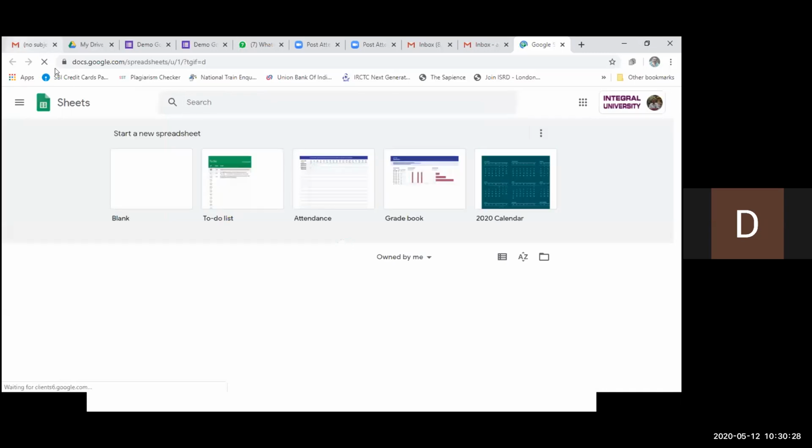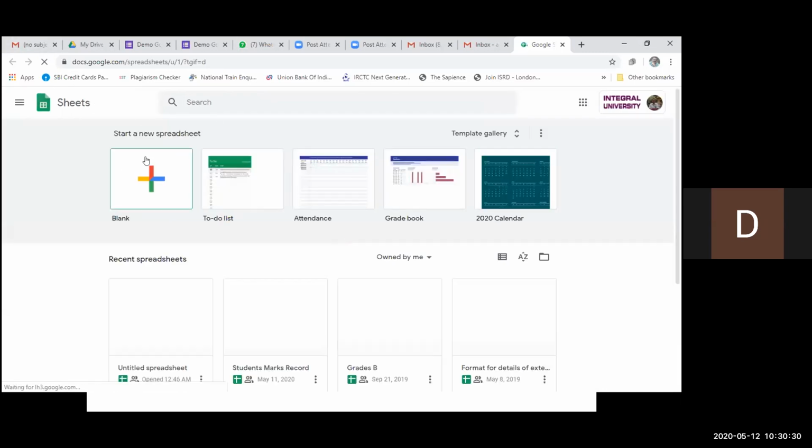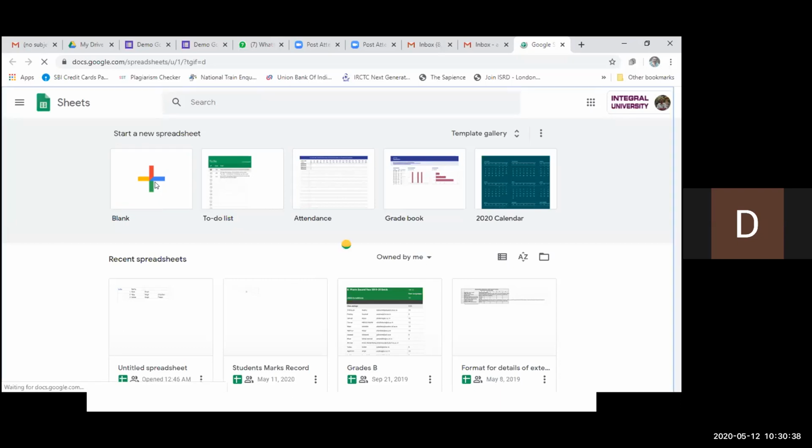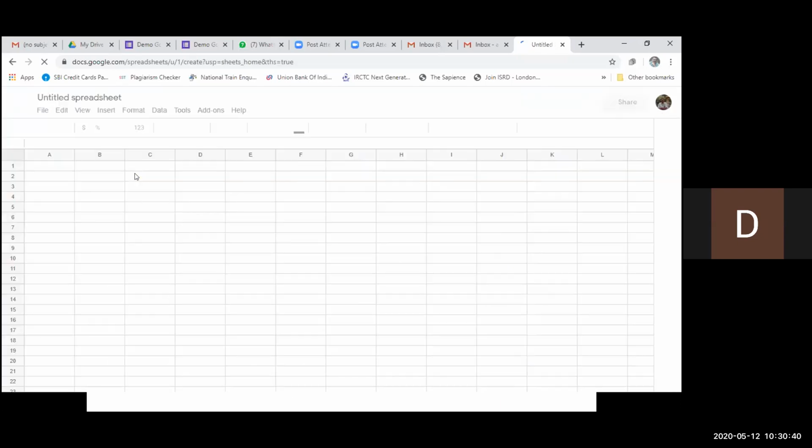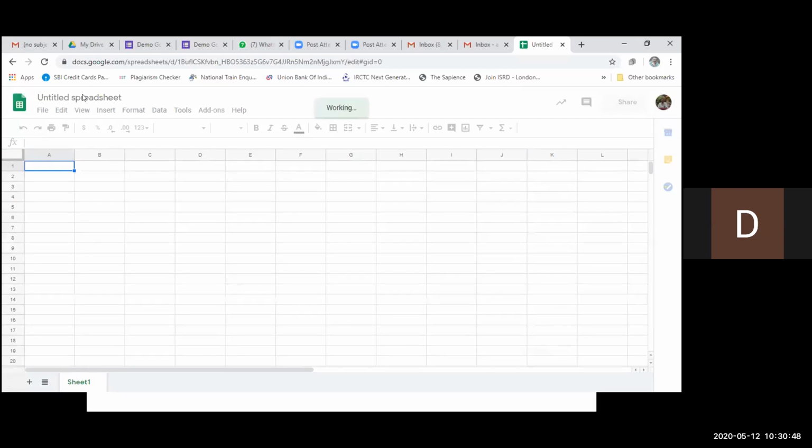By clicking on this, I am able to create a new sheet. Like Google Forms, there are many templates here, but I am just selecting the blank template. This is an untitled spreadsheet. We can title it from here.